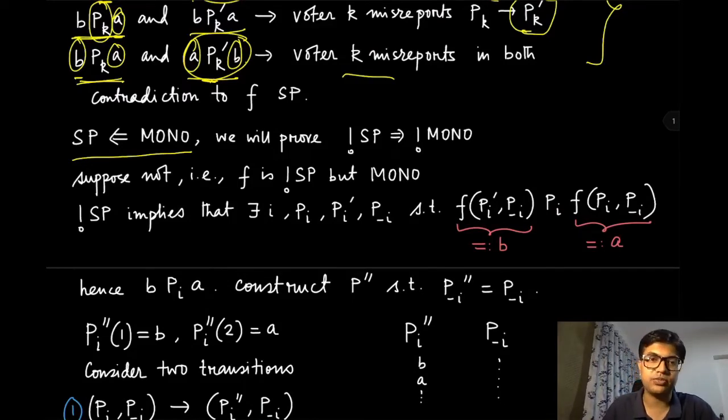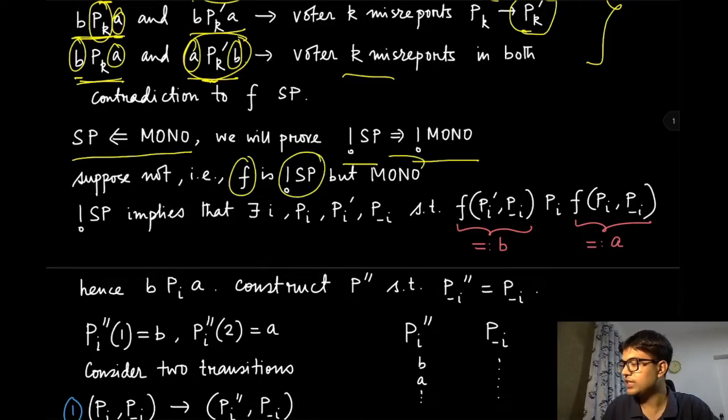Okay, so now we look at the reverse direction: if the social choice function f is monotone, then it must be strategy proof, which is equivalent to saying that if it is not strategy proof, then it is not monotone. We are again going to prove it via contradiction. So suppose not, that means f is not strategy proof, yet it is monotone. Let's see what contradiction it leads to.